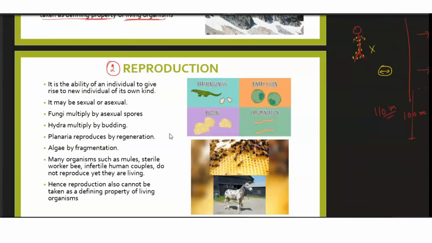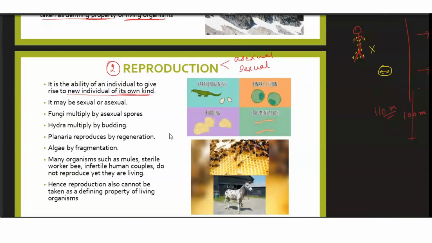This reproduction can either be asexual or sexual. That doesn't matter. The only thing which matters here is whether an individual is able to convert from one individual to two individuals or not. Whether it is by sexual or asexual means is another matter. But if they are able to continue their species by increasing their number, we say that reproduction has taken place. So basically, reproduction is the ability of an individual to give rise to a new individual of its own kind.